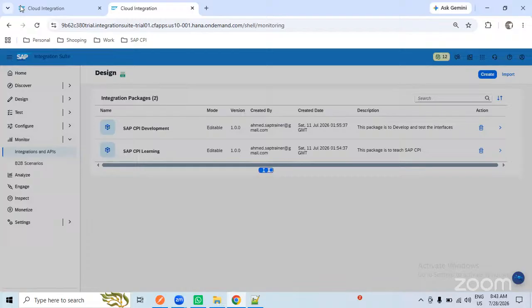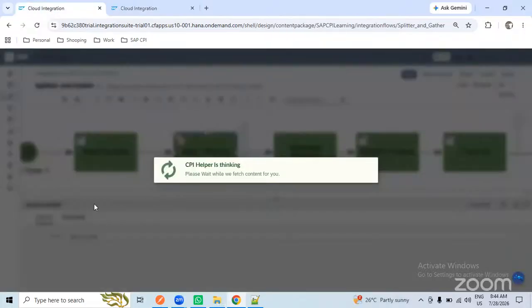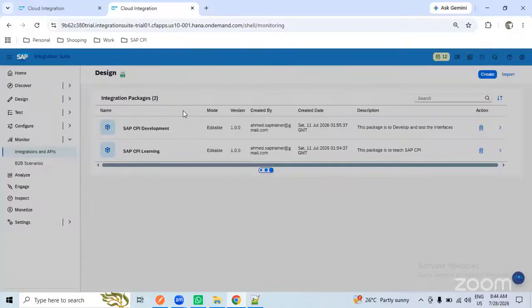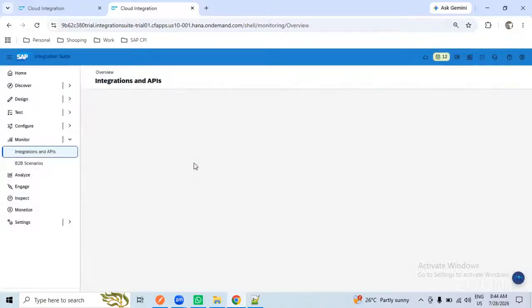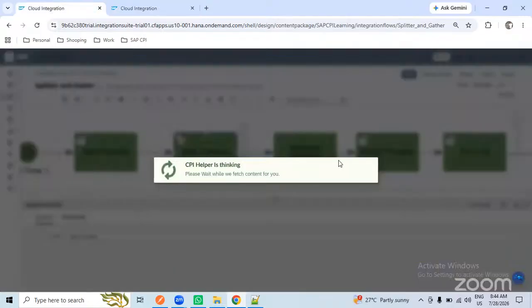So how to use the palette functions? Whatever we have discussed is the only thing we need to concentrate on. Using these palette functions only, we need to complete the entire task. In future, we will come up with Groovy script and XSLT. The moment you understand Groovy and XSLT, whatever steps we are doing right now can be minimized.